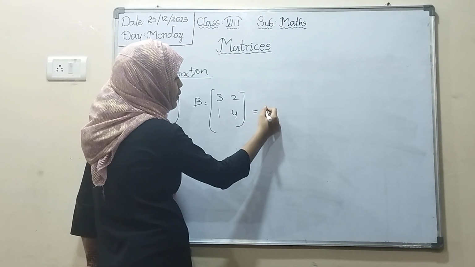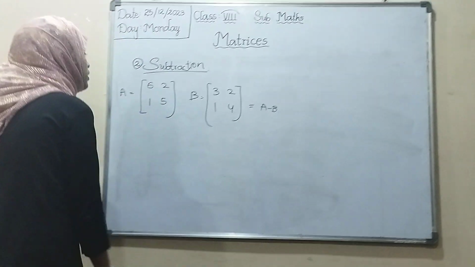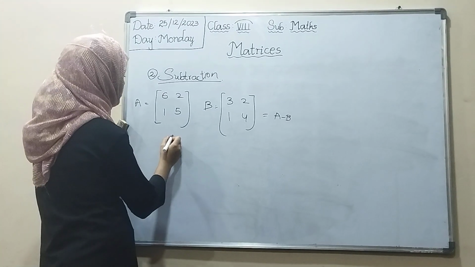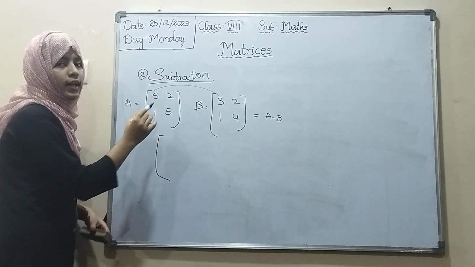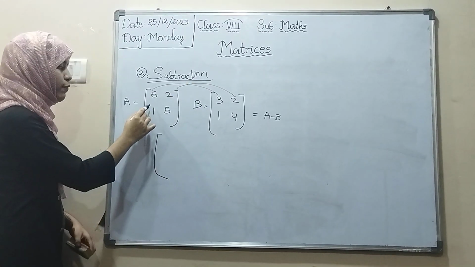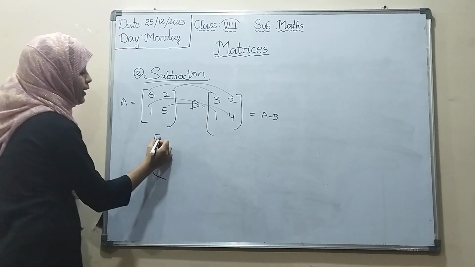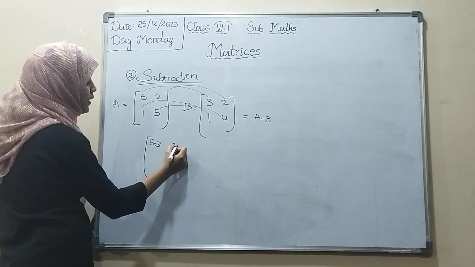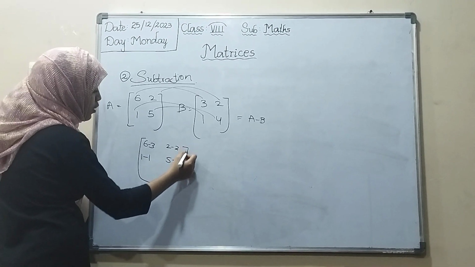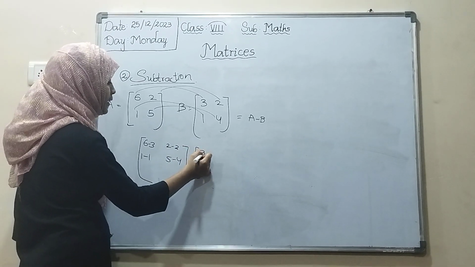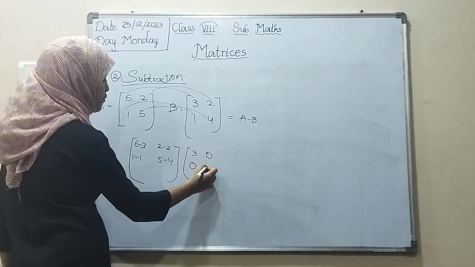They are telling to find the value of A minus B. Same as addition: 6 minus 3, 2 minus 2, 1 minus 1, 5 minus 4. What is 6 minus 3? 3, 2 minus 2 is 0, 1 minus 1 is 0, 5 minus 4 is 1.